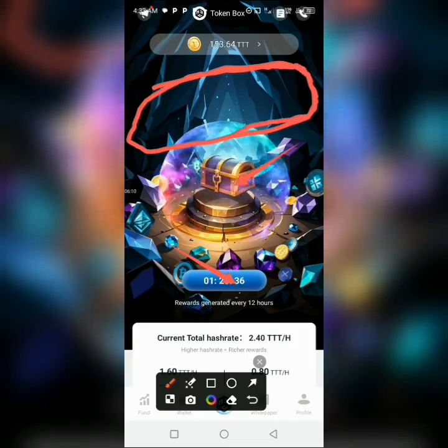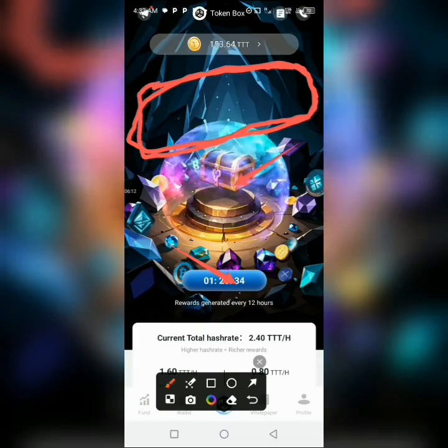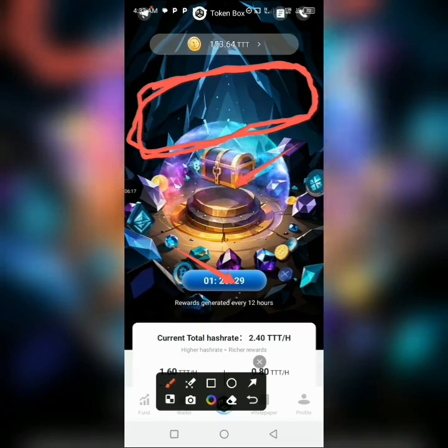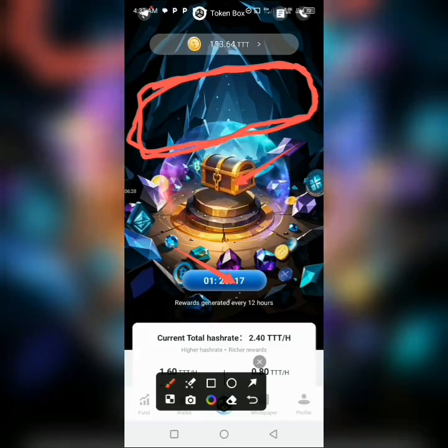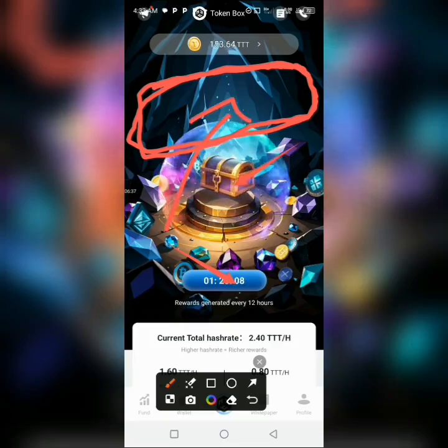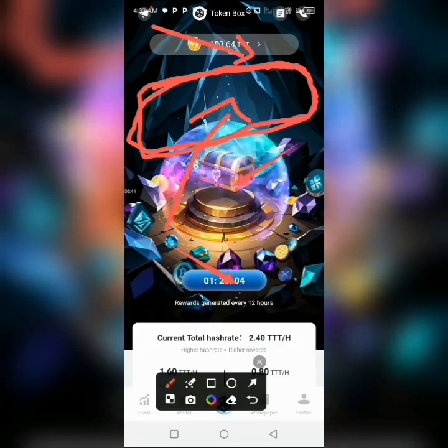Here at the top, you can see other tokens like the Ethereum, the Triple T tokens, and also you can see the USDT tokens. Ensure you click on that USDT tokens, because that is where our giveaway is going to be accumulating from. Okay, so ensure you click on all the tokens that you see. The more you click on all the tokens that you see, every token that you click right here that will appear up here is going to be accumulating for you right here, and that is where the wallet is.